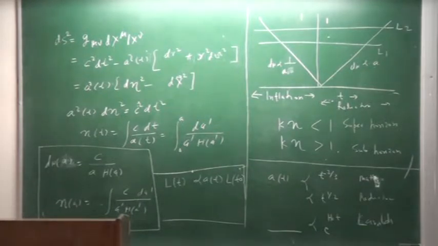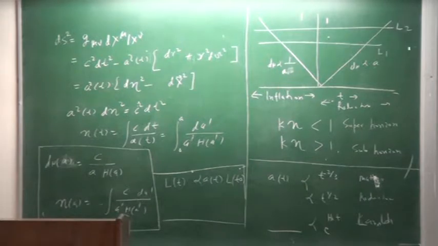How to explain this? So in 1981, one idea was proposed, which is called inflation, by Alan Guth and other people. They tried to solve this by invoking some form of accelerated expansion, or rather exponential expansion.